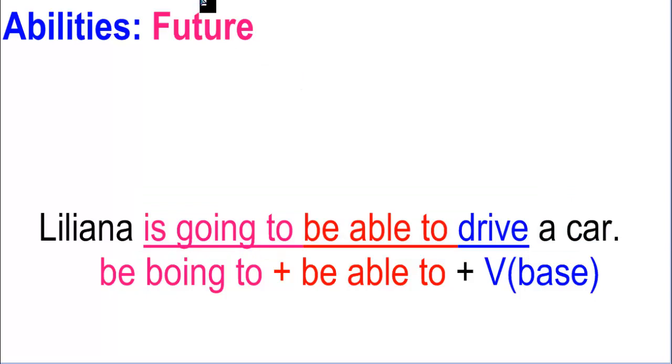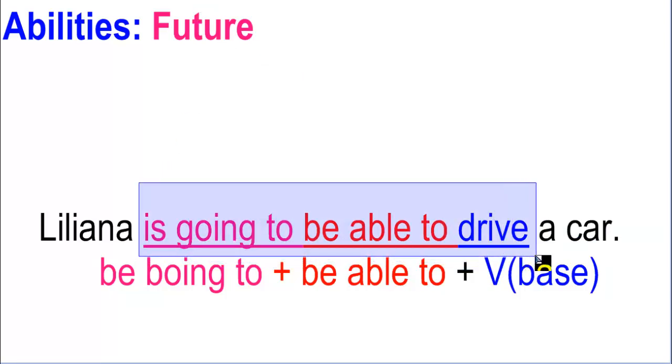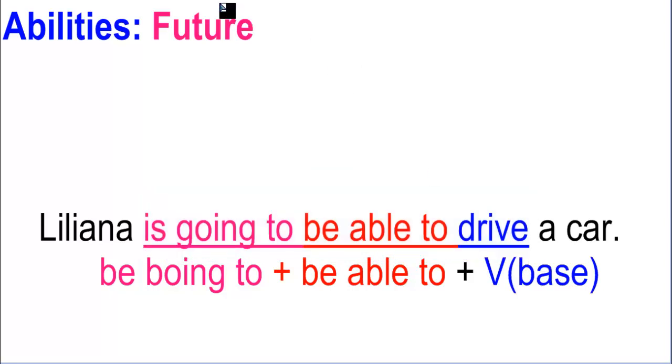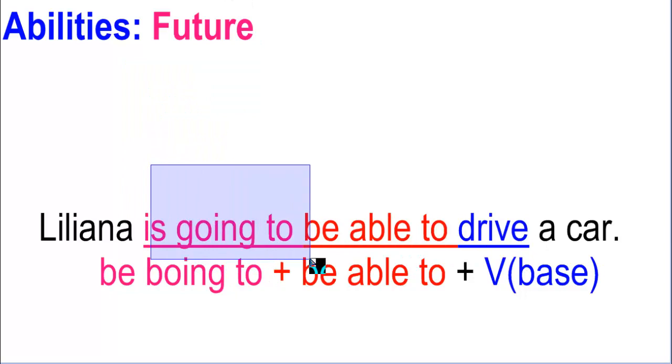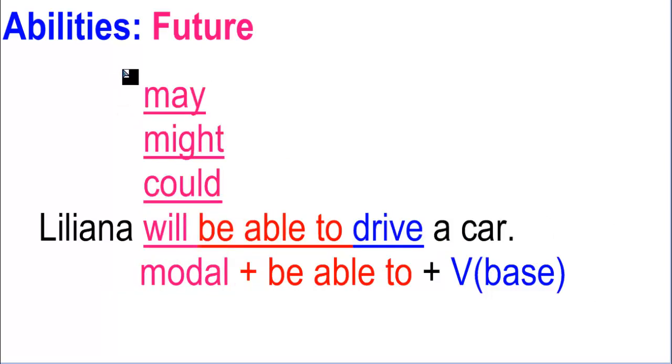It's okay. Although, as you see, this verb is very long, it's grammatically correct. Okay, it depends on what you want to say, if it's a prediction or if it's a plan. Maybe she is studying in this moment in an academy, so she is going to be able to drive a car in the future. Maybe this is just a random prediction because she's a baby and you're saying, well, in the future she will be able to drive a car. Both situations are logical and they are both possible.